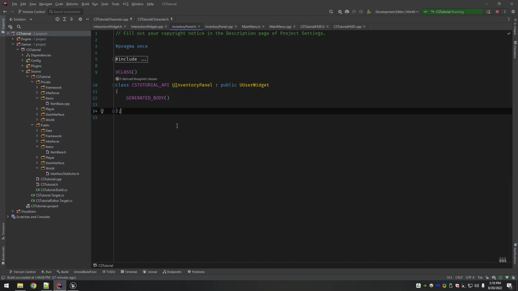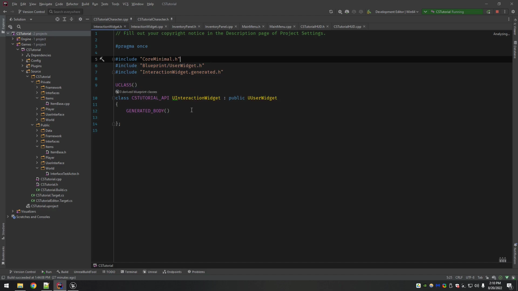All right, so at this point, you should have 4 widgets created in C++. We should have the interaction widget, which is the next main focus, the inventory panel, the main menu, and the HUD. So setting up all the widget relationships and building up the visual part is a little bit tedious. So this whole next section is going to be a bit of a slog, but just bear with me.